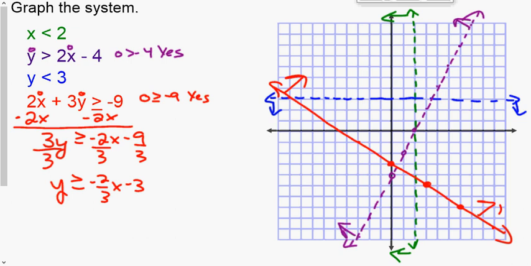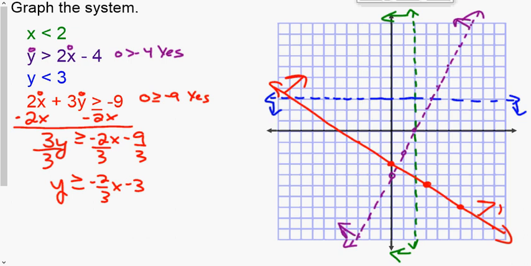Y is less than 3, so you got this blue horizontal line with the arrows going down. And then because 2 does not divide evenly into 9, I decided to solve this equation for y. So I subtracted 2x, divided by 3, and had y is greater than or equal to negative 2/3 x minus 3. And then I graphed that line, the solid line in red. I put in 0, 0, and I get 0 is greater than or equal to negative 9, which is true, so we shade toward the origin.